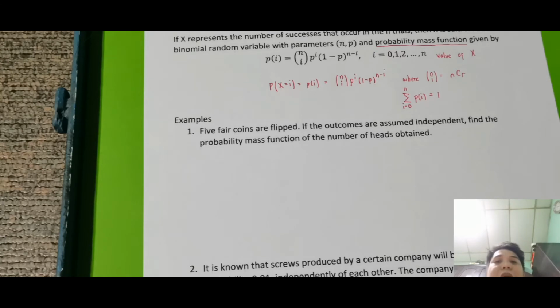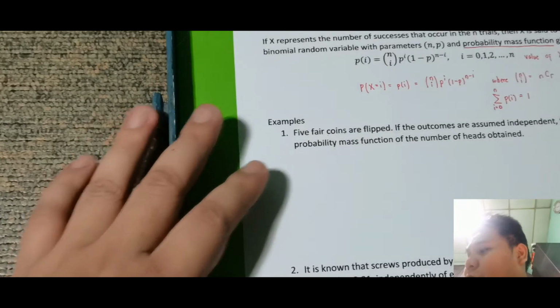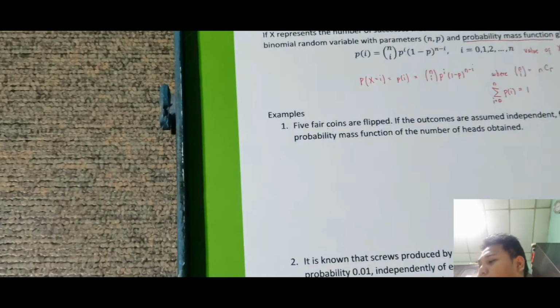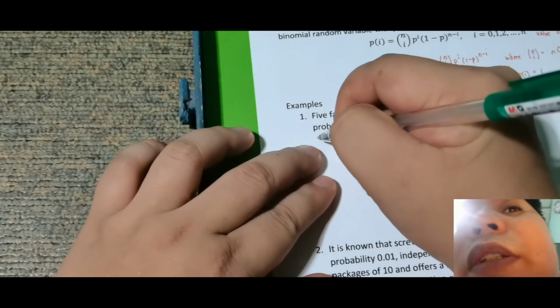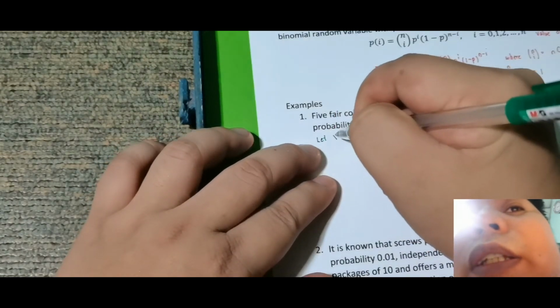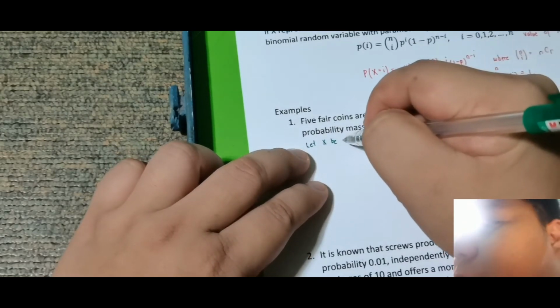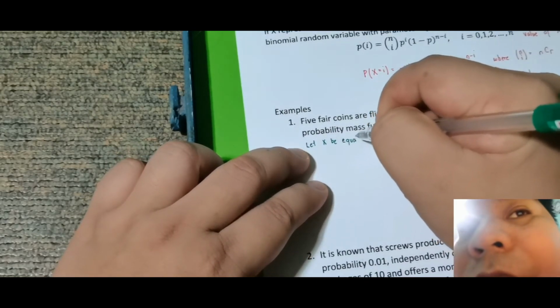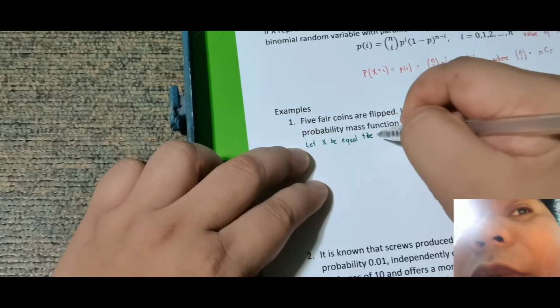Okay, so meron tayong mga i dito. So ang magiging random variable natin dito, let x be the number of heads.